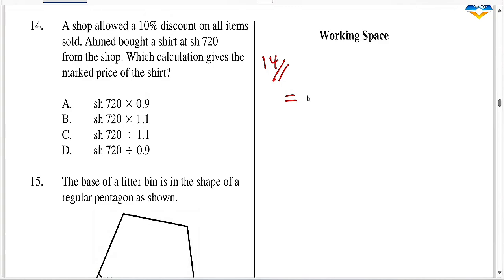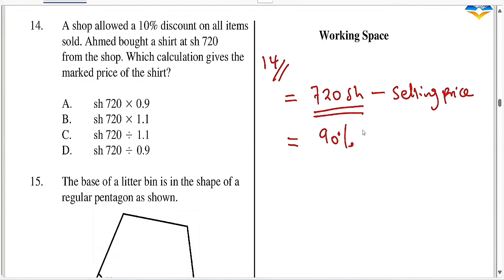So usually the 720 shillings they mention is the selling price, because he bought it. Ahmed bought it, but the shop sold it to him. So that's the selling price of the item from the shop. Don't see 'bought' and think it's the buying price. Buying price and selling price are always determined by the shop, the shopkeeper or the person who has the commodity at the time. So he sold that to Ahmed at 720 shillings. So this selling price is at a discount.